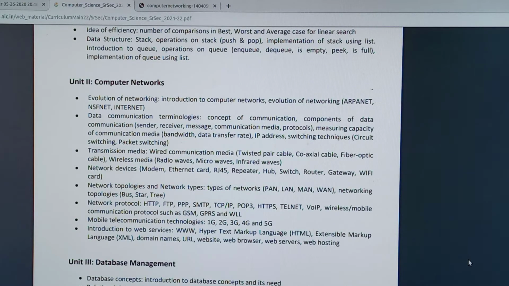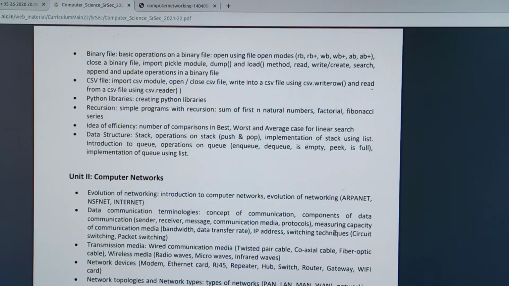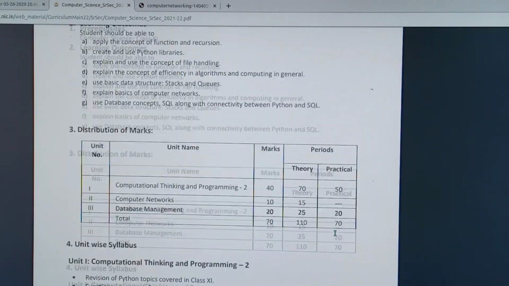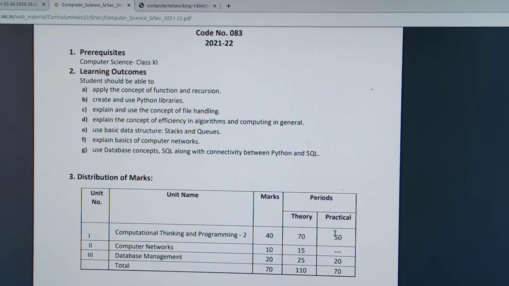Today onwards our online class starts. During the normal class I taught the database management part, the SQL part, which is not completed, and then I taught the Python part. So this is your syllabus.